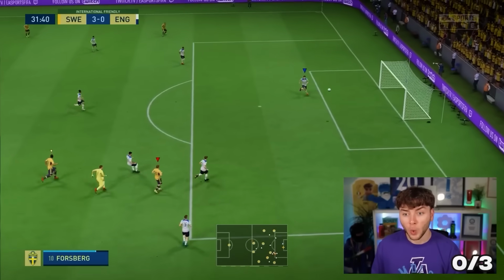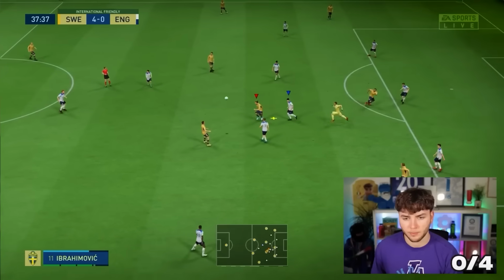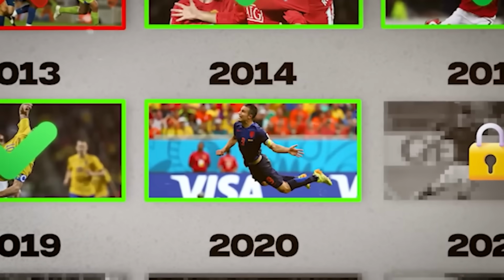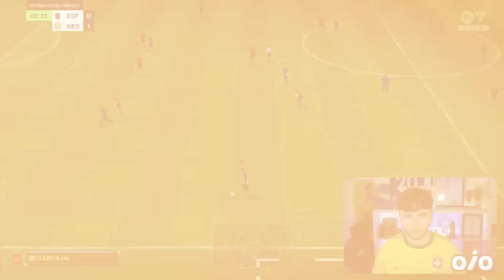Zlatan! That was the best attempt we've done yet. Zlatan! I can't get the power. We came so close. Literally almost perfected it, but I failed once again with this next goal in 2014. Van Persie's iconic flying header.